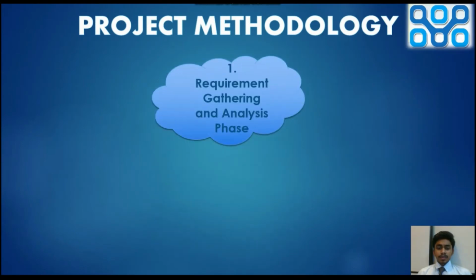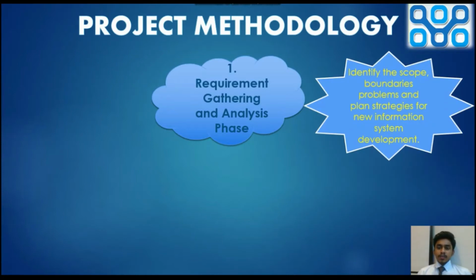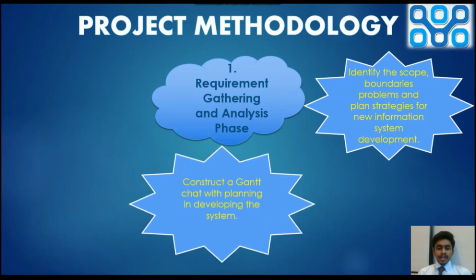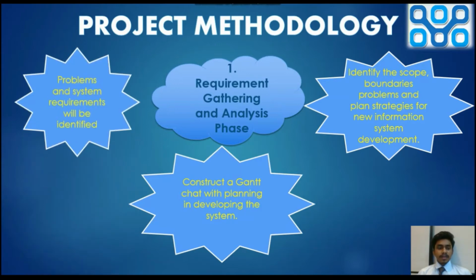Next is the project methodology. The first one is the requirement gathering and analysis phase. In this, we identify the scope, boundaries, problems and plan strategies for new information system development. Next, construct a Gantt chart with the plan for developing the system. And next, the problem and system requirements will be identified.